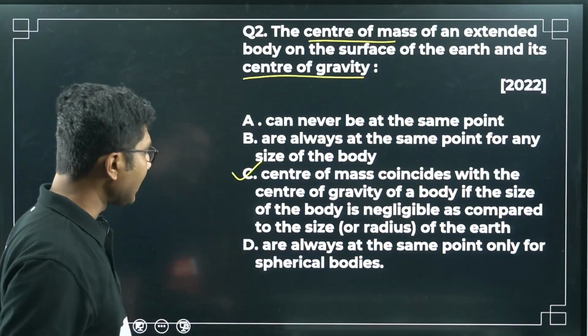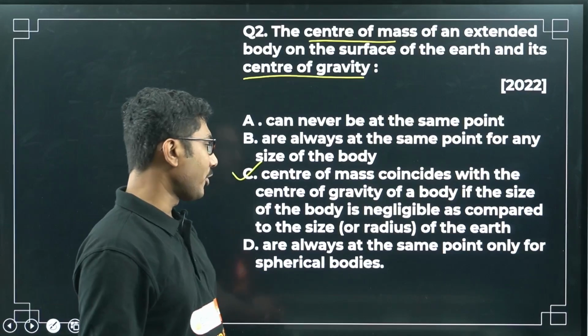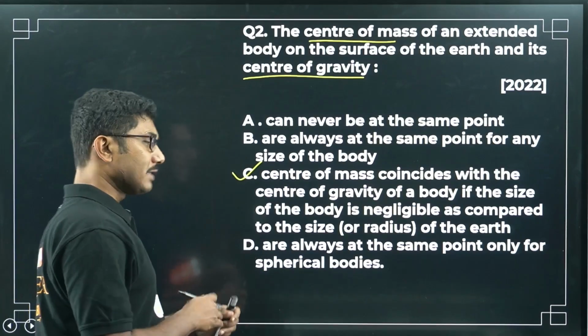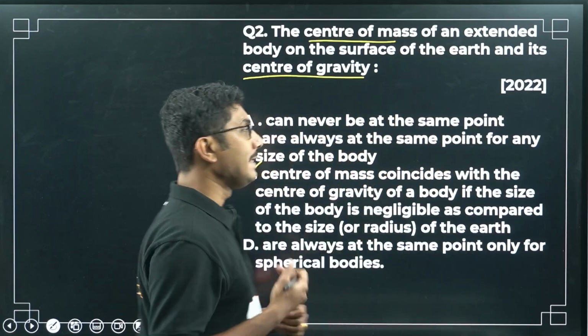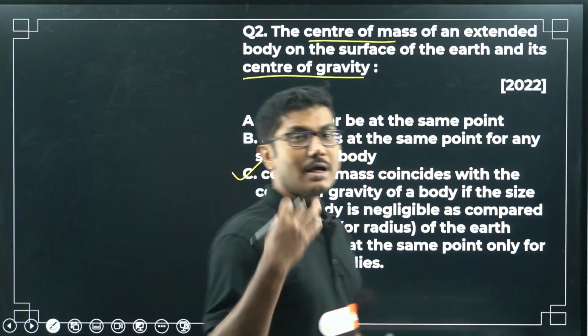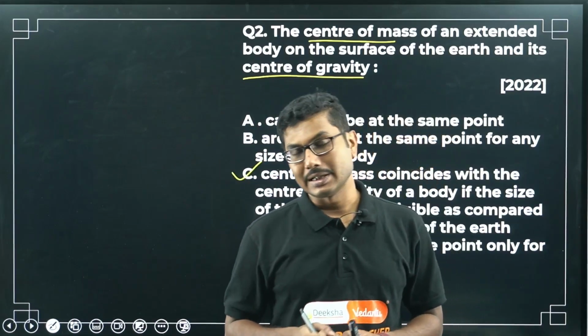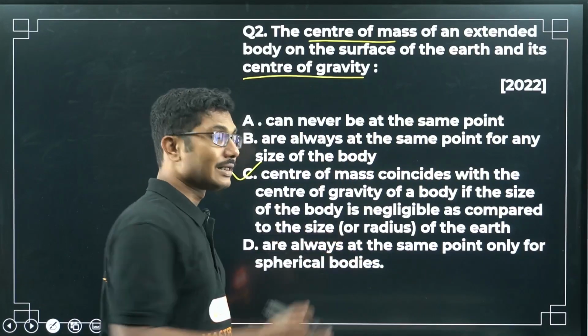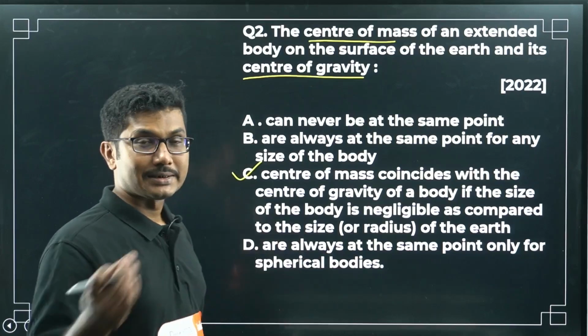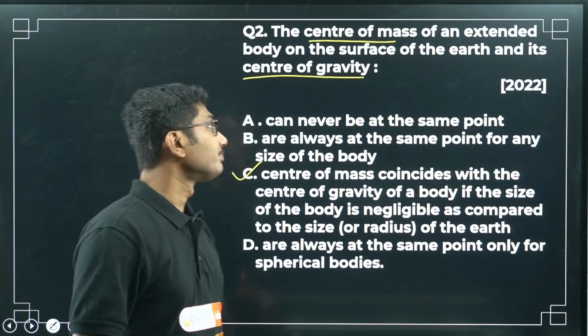You can check option D as well: are always at the same point only for spherical bodies. Yes, for spherical bodies they are at the same point, but not only for spherical bodies. Any body whose size is very small compared to the size of the earth can be considered under uniform gravity, and we can consider the center of mass and center of gravity to be at the same point.